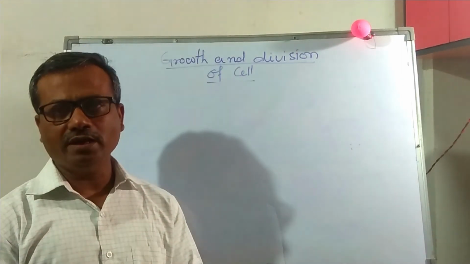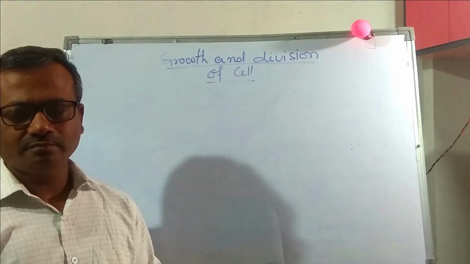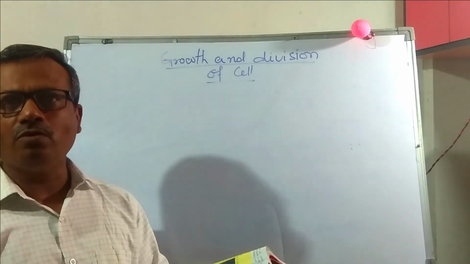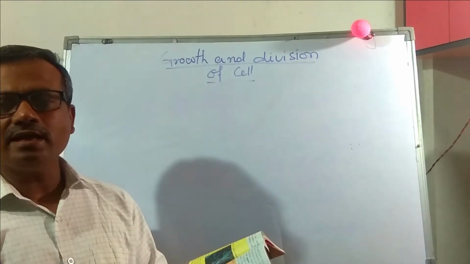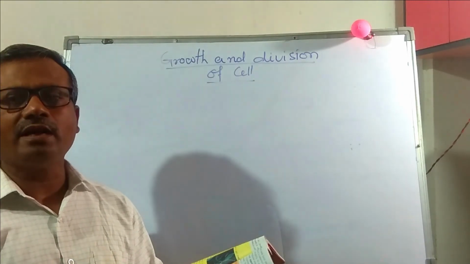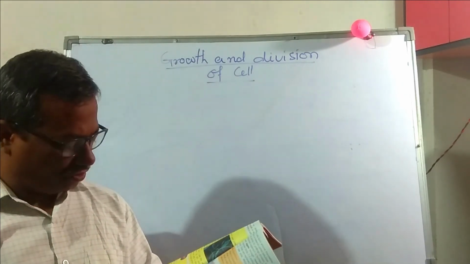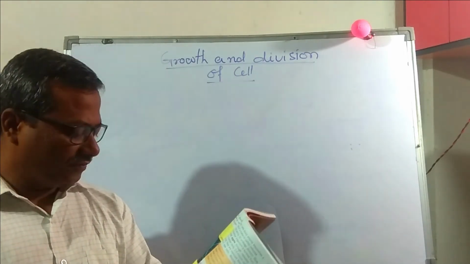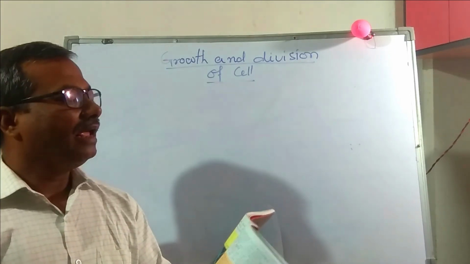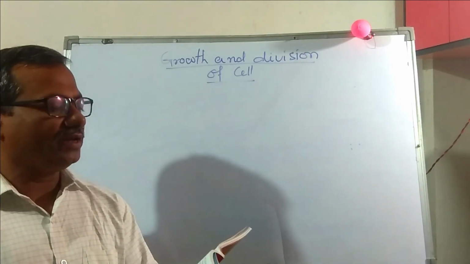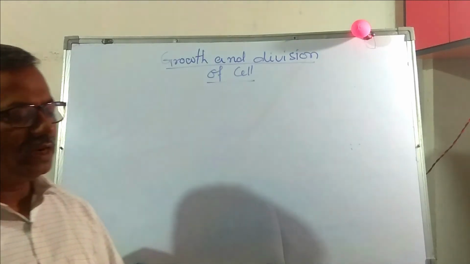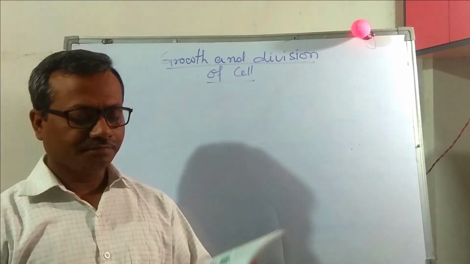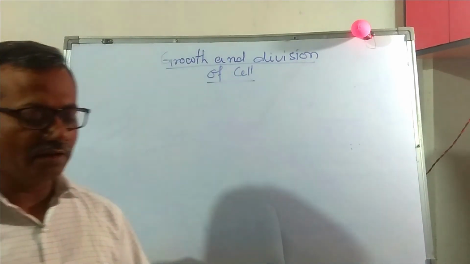What does cell division mean? From one mother cell, two or more daughter cells are produced. When the mother cell gets matured, this division is called cell division. A newly formed cell does not divide immediately. Some minimum growth in the cell and its components is required before a cell engages itself in cell division.